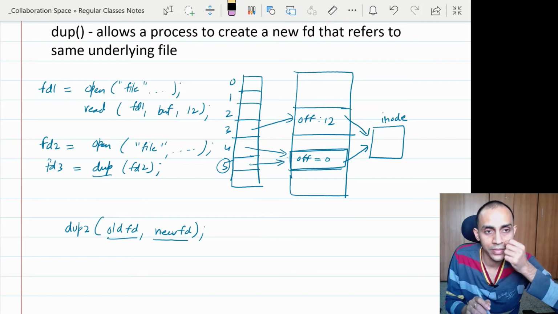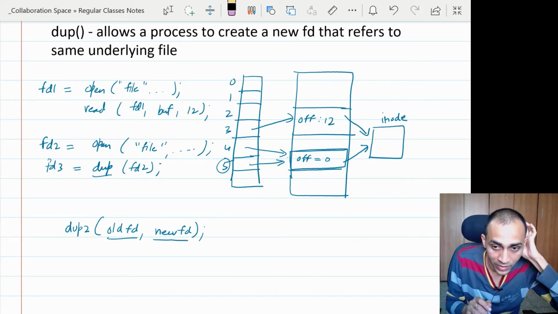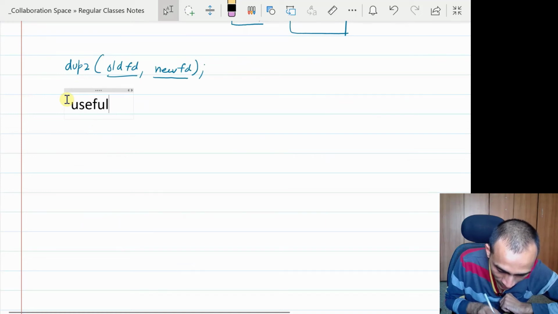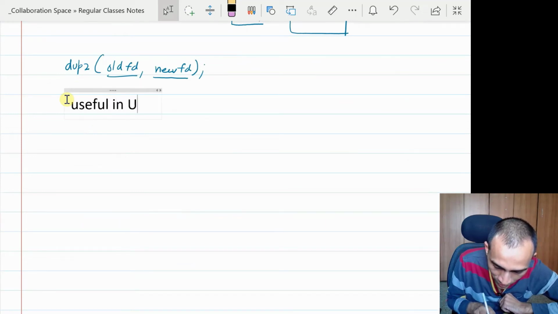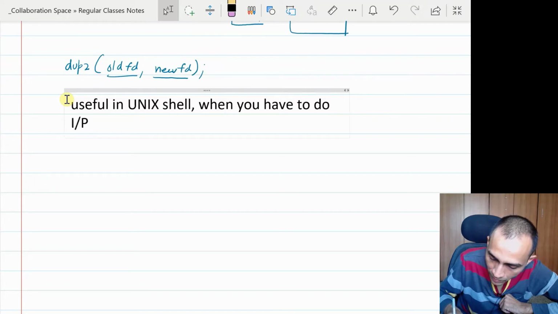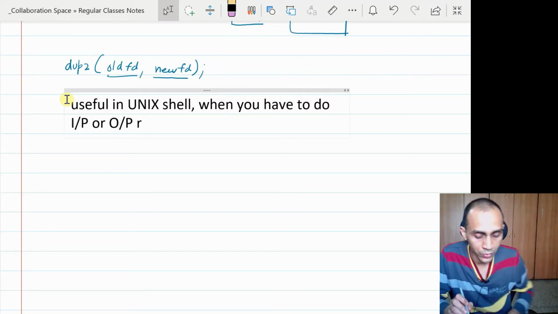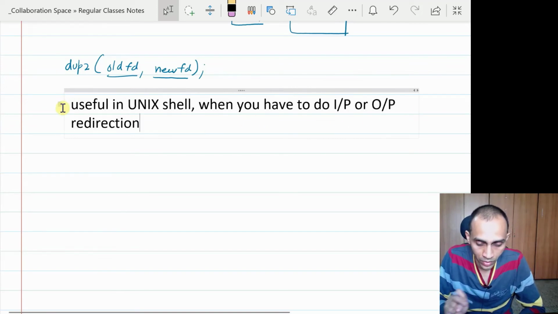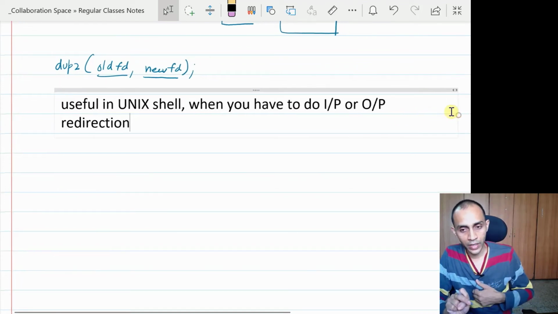So can anybody guess where this system call will be useful? For redirecting. Yes, good. If you remember in the Unix shell, when you have to do output redirection or input redirection, or if you used pipes, I don't know whether you used pipes in the assignment or not, when you use a pipe for communicating across processes, then also you need to redirect the input and output.